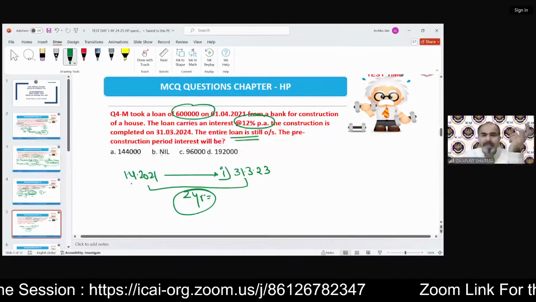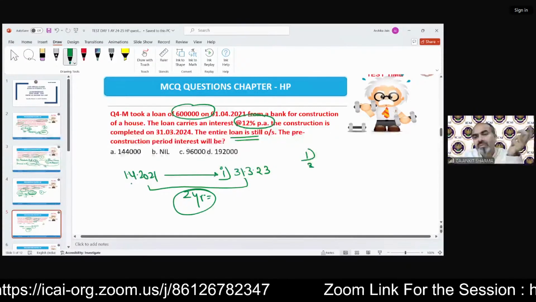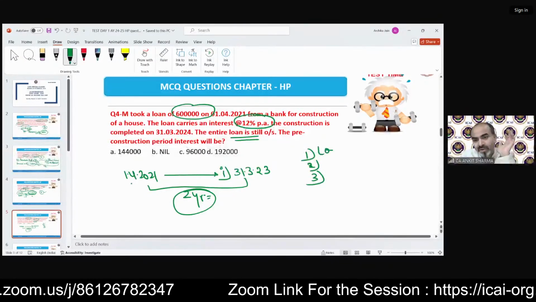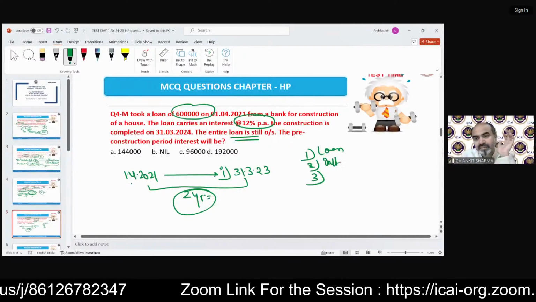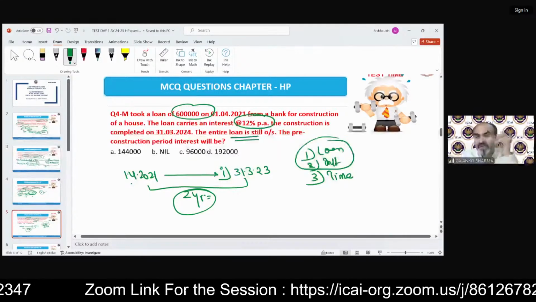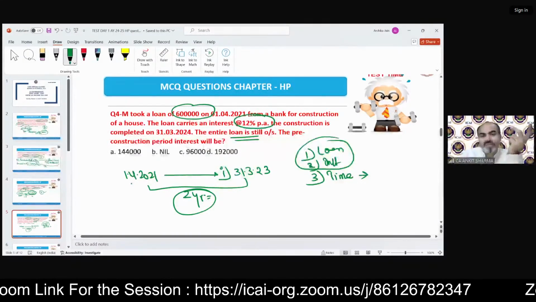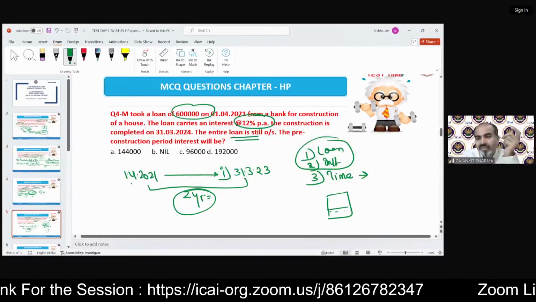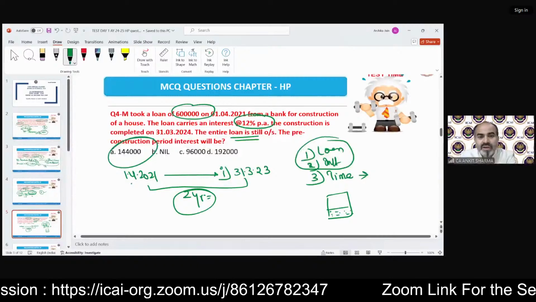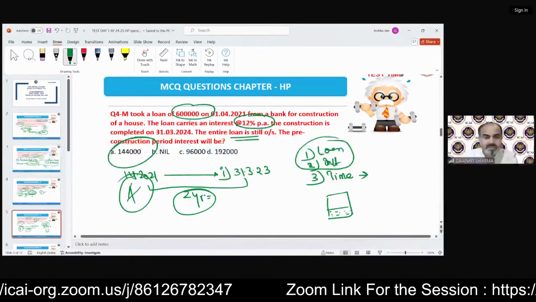To calculate the interest in any case, we just need to know the 3 points and you can calculate any kind of interest: loan amount, interest, and time. These two are going to be given in question always. You have to find out this only, the time. And then we have a calculator. If we have a calculator, we can solve, of course, any calculation sorted. So the correct answer will be 2-year interest. That is A, that is 1,44,000 rupees.